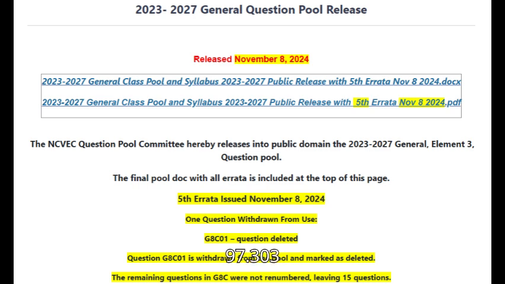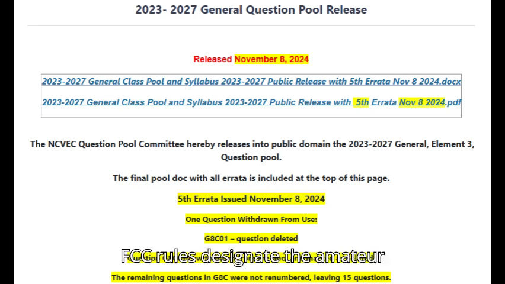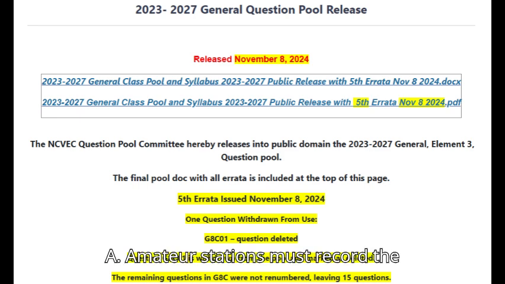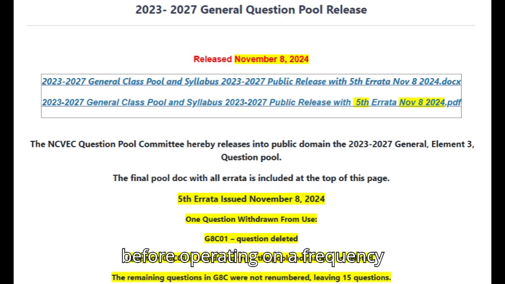G1A06C. 97.303. Which of the following applies when the FCC rules designate the amateur service as a secondary user on a band? A. Amateur stations must record the call sign of the primary service station before operating on a frequency assigned to that station.